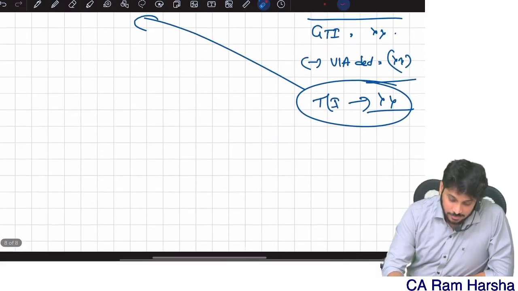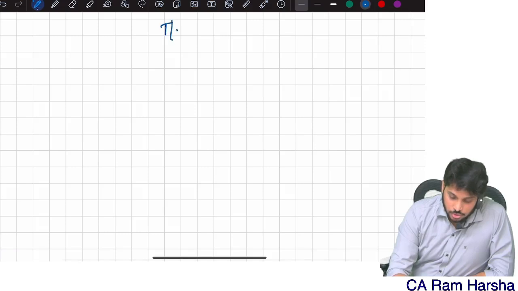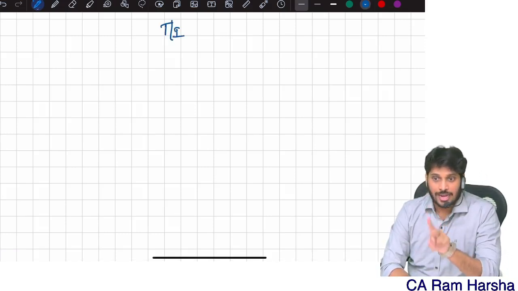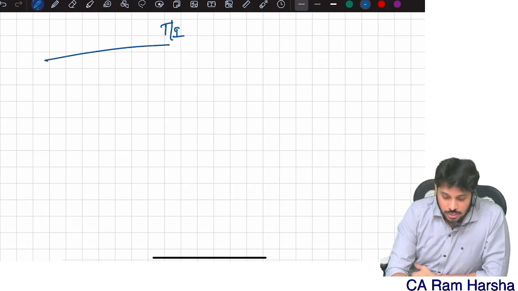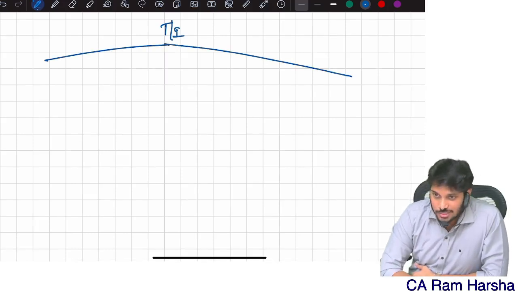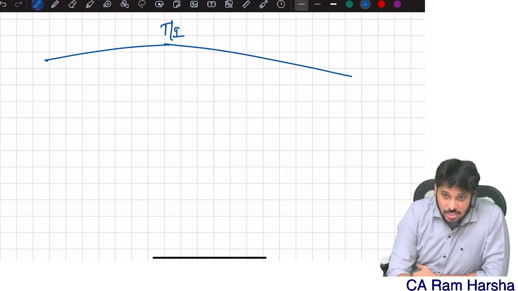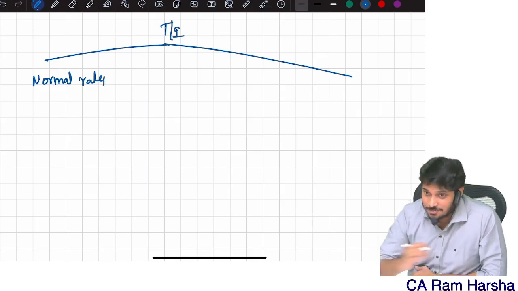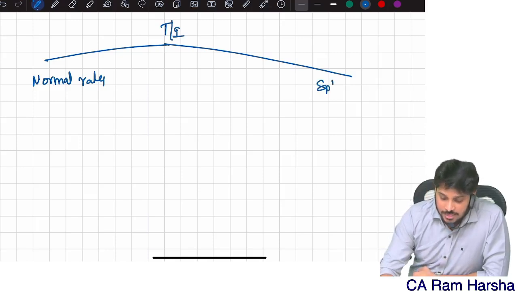Now again, this total income is divided into two categories: incomes chargeable to tax at normal rates, and incomes taxable at special rates. Again, don't confuse normal rates with the normal tax regime. I am not talking about tax regime. I am talking about tax rates.